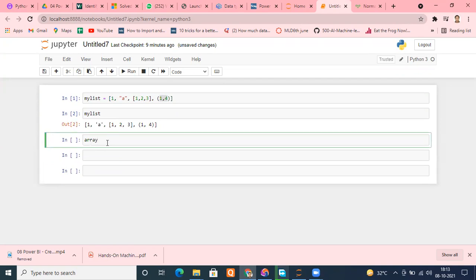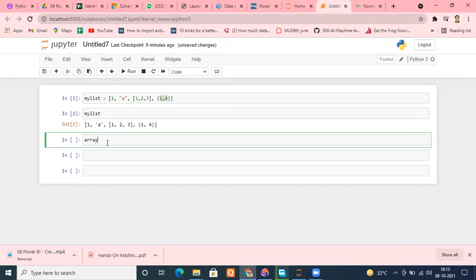Your list is very powerful, but there are certain advantages that an array has. The first advantage is that whenever you need fast computation, your array is very good for you. And that's obvious because it has only one kind of data. When you are continuously dealing with only one type of thing, you become accustomed to it, right?